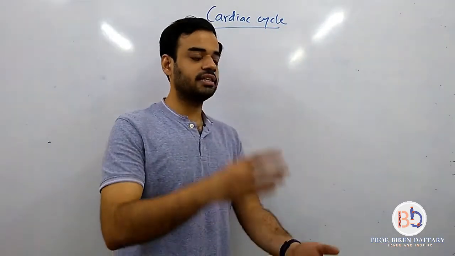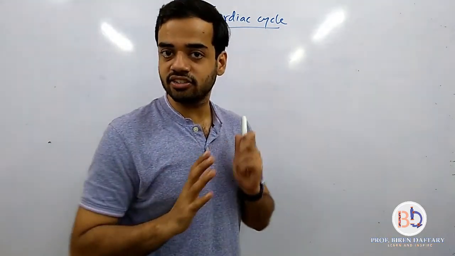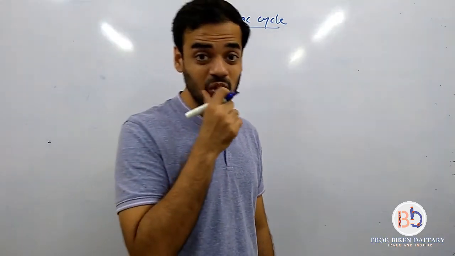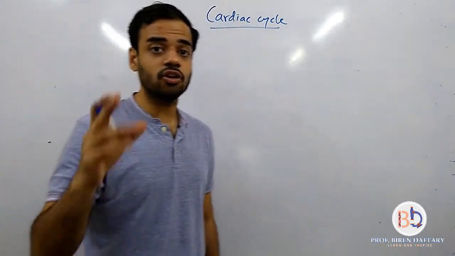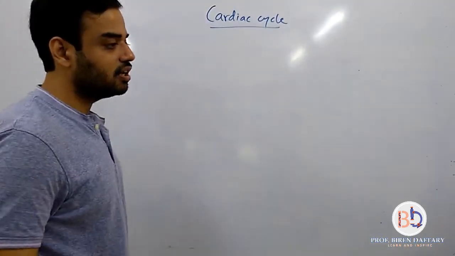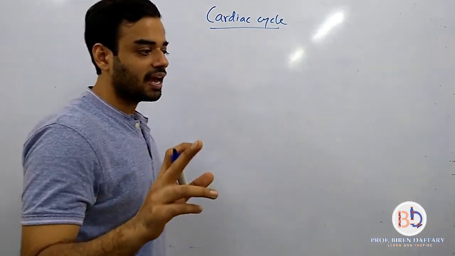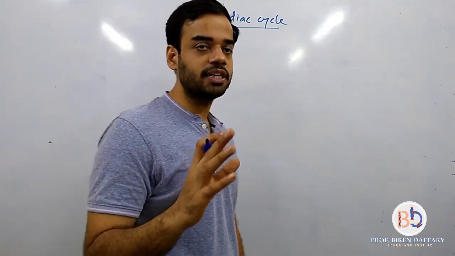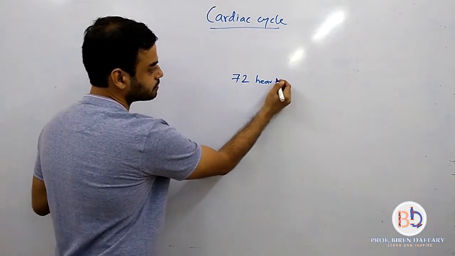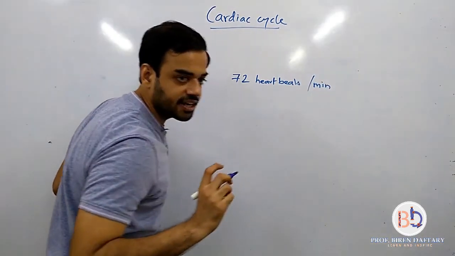For example, there is contraction of the atrium, there is contraction of the ventricle, and there is relaxation of both of them. Correct? Now, as I told you, we are going to use the word systole for contraction and diastole for relaxation. One heartbeat is one cardiac cycle. Please remember this. And how many heartbeats are present in 1 minute? Approximately, let us say 72 heartbeats are present in 1 minute, and this is called the heart rate.